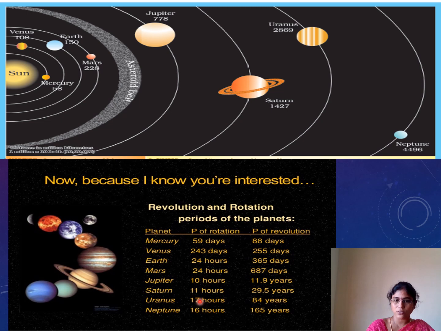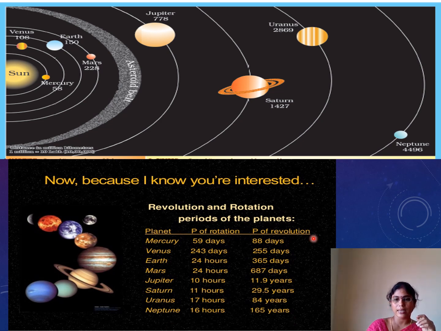Uranus 17 hours for rotation, 84 years for revolution. You just observe, when we are going far from the sun, it takes a huge period to complete one revolution around the sun. For Neptune, 16 hours for one rotation and 165 years for revolution around the sun.